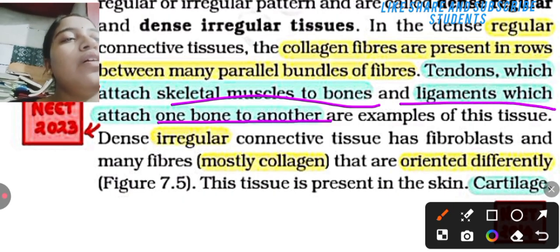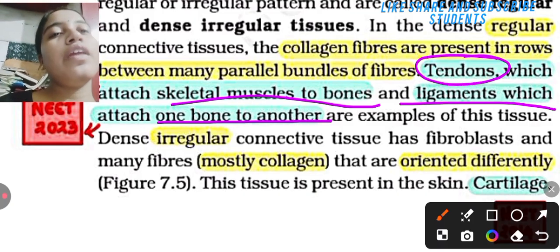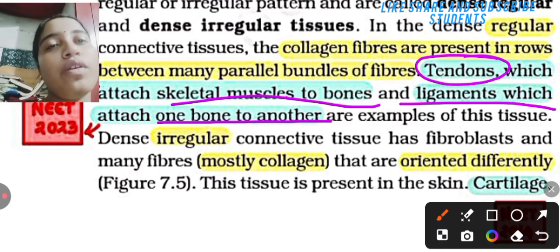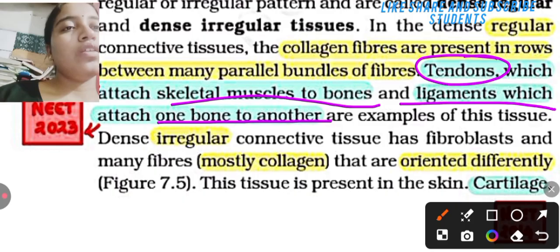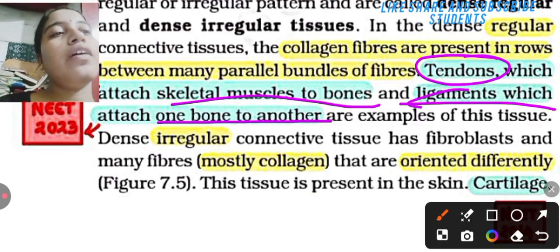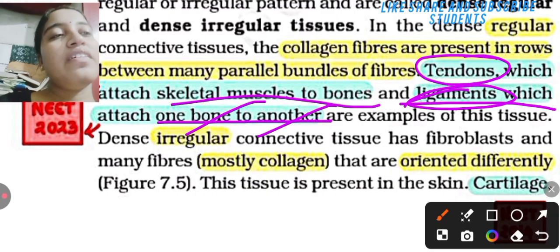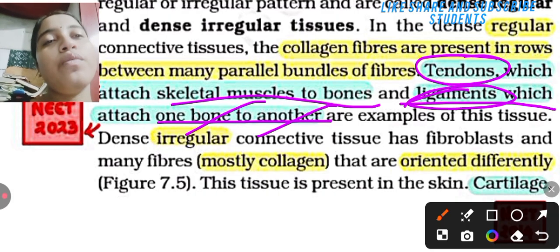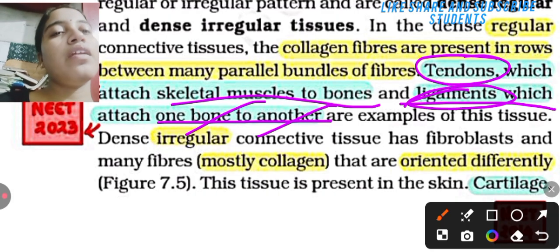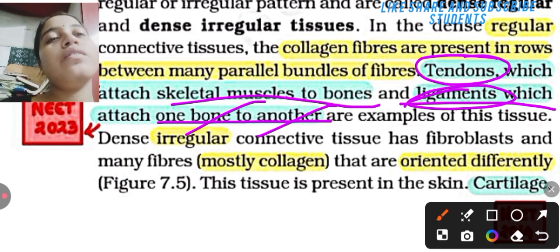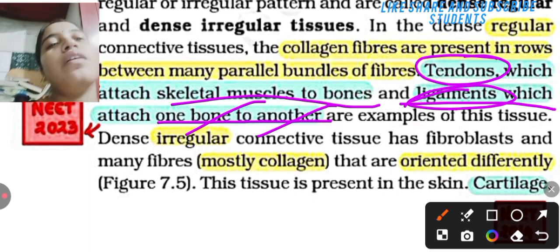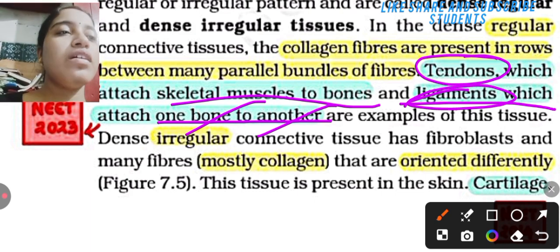Okay, what is tendon? Tendon attaches skeletal muscle to bone. It is the most important short question. The ligament attaches one bone to another, which is joining bone to bone. That is called ligament, and that which connects skeletal muscle to bone is called tendon.